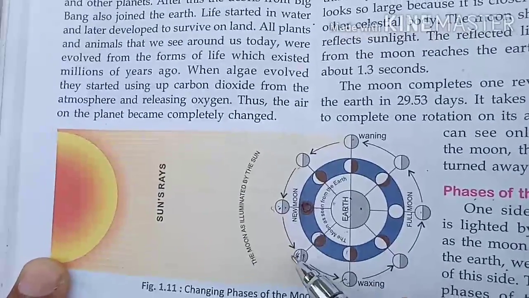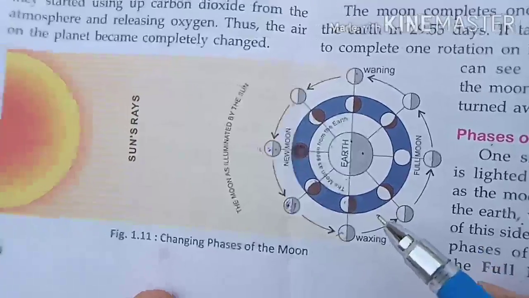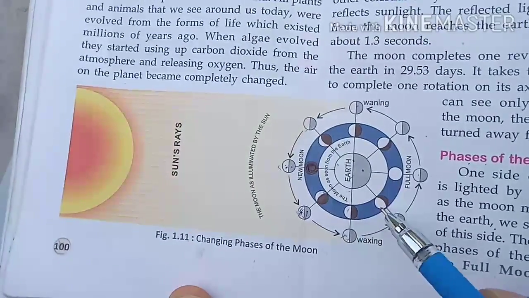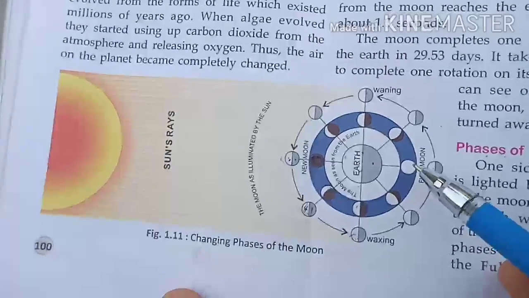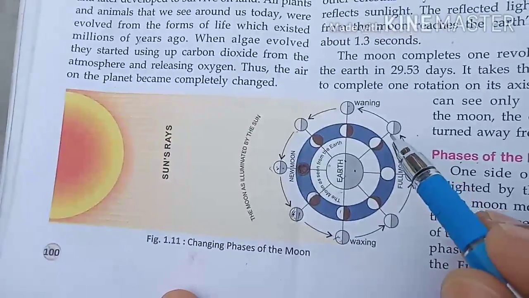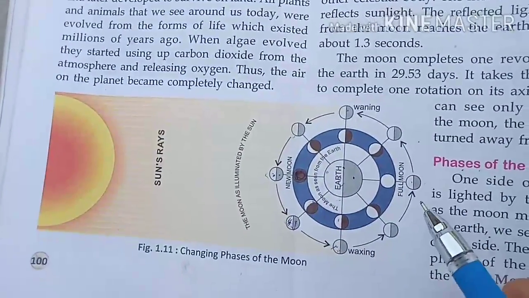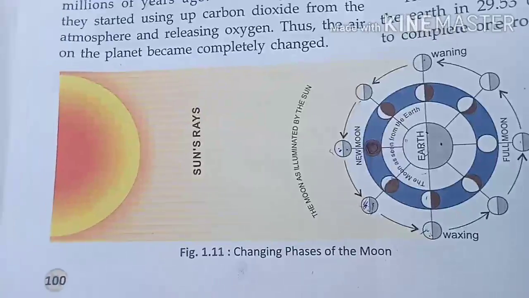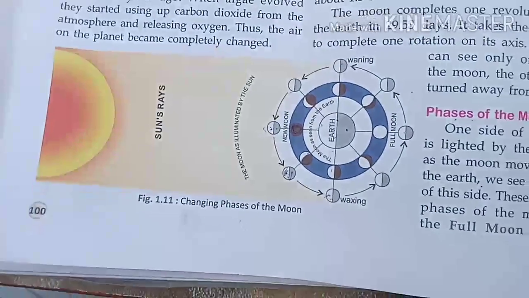So these are the phases. Due to that, the moon gradually moves toward the full moon, and gradually it moves toward the new moon. So these are the phases of the moon. In such a way we can understand it. Sorry, phases of the moon, not sun. It's okay now.